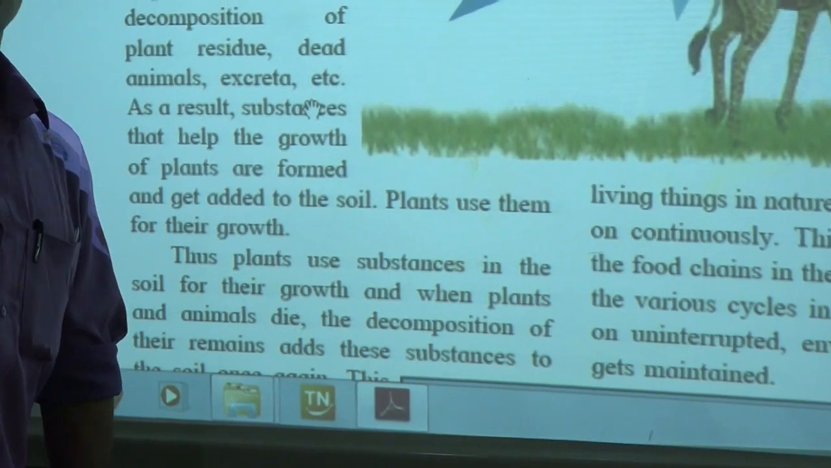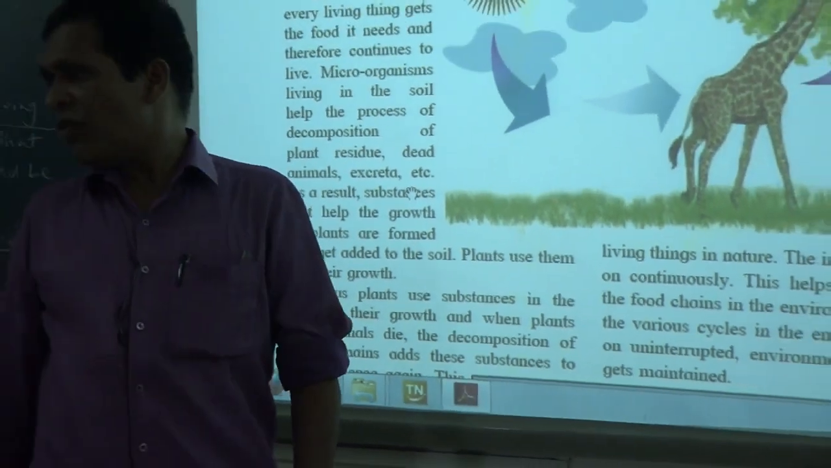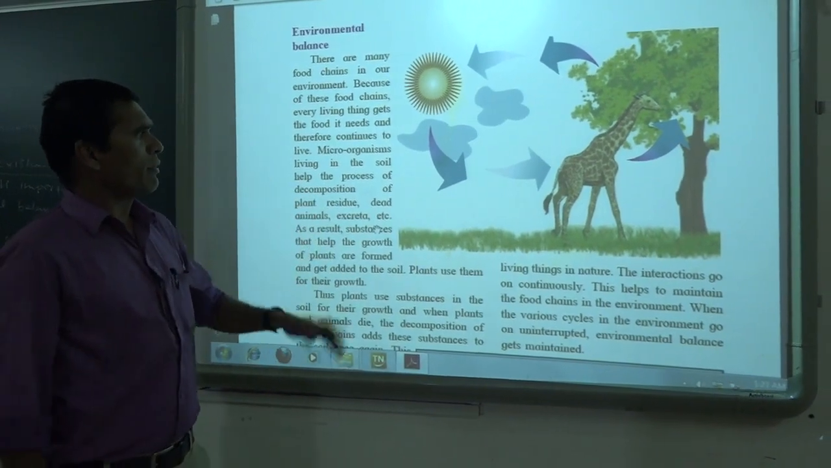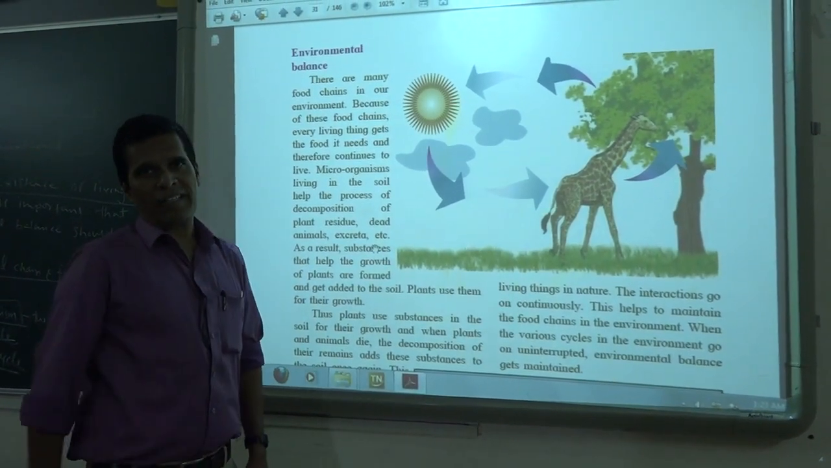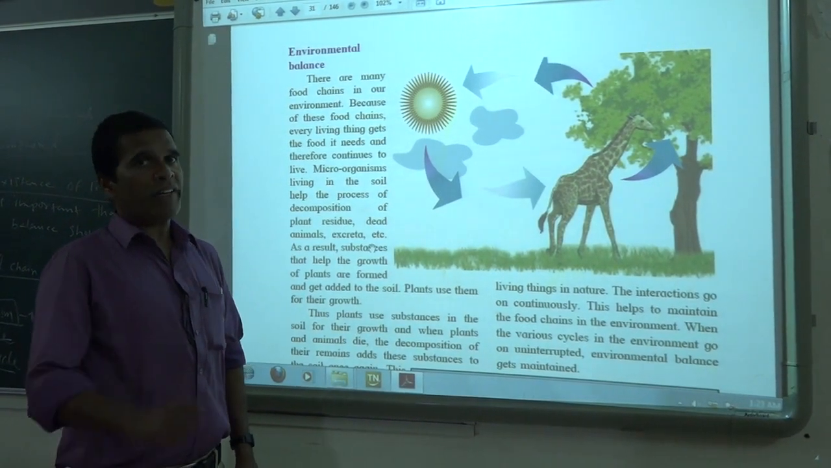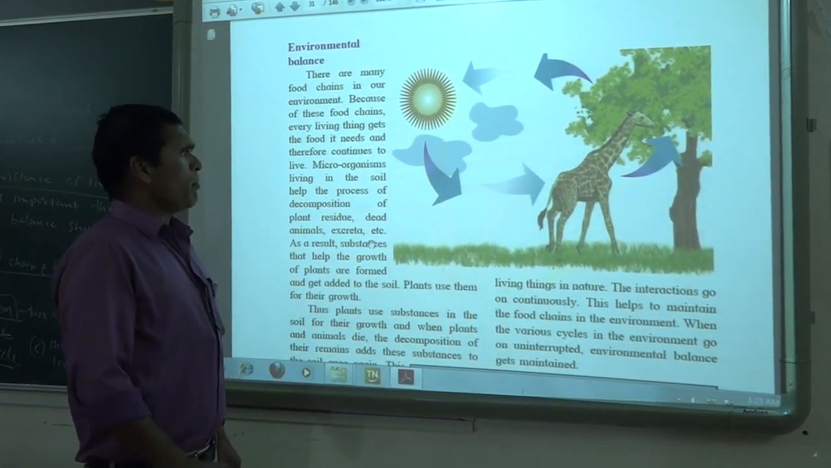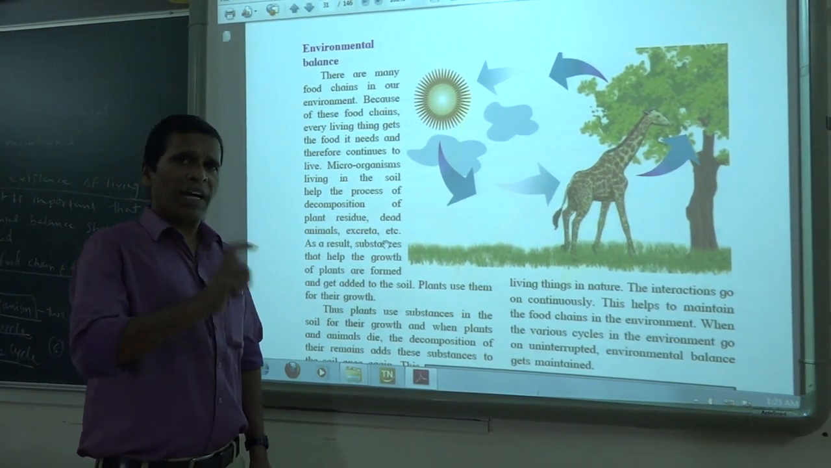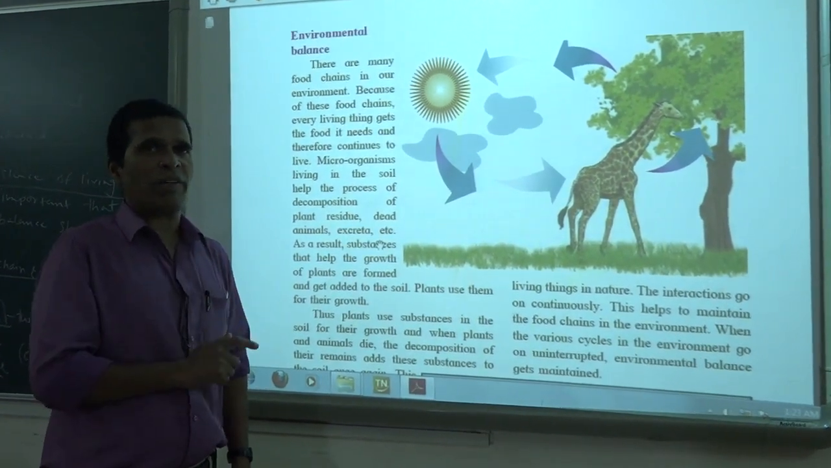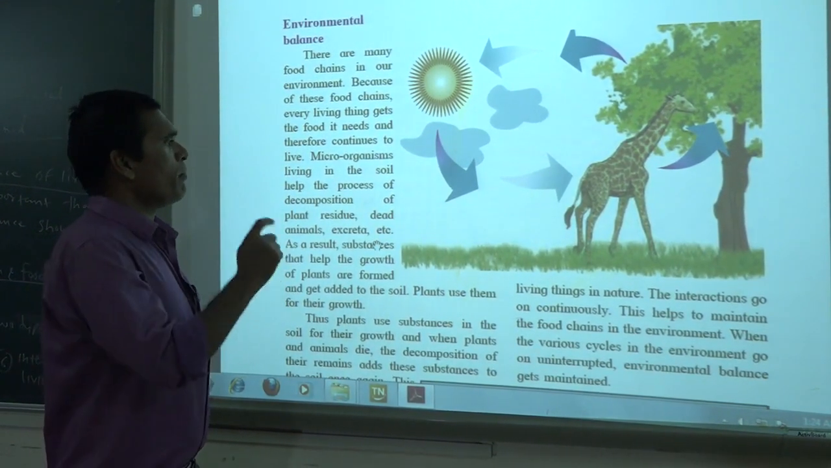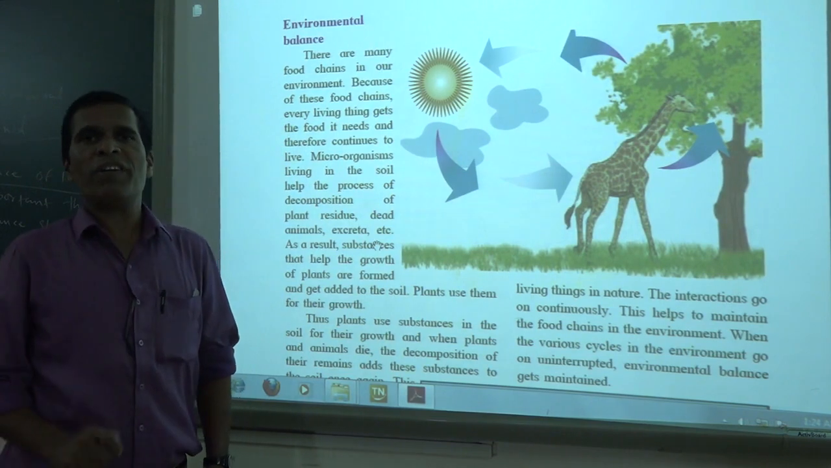Now microorganisms are very important. Why are microorganisms very important? See, microorganisms are there in the soil. In the water also microorganisms are there. In the air also microorganisms are there. Just as plants are important, animals are important and human beings are important, microorganisms are also very important.